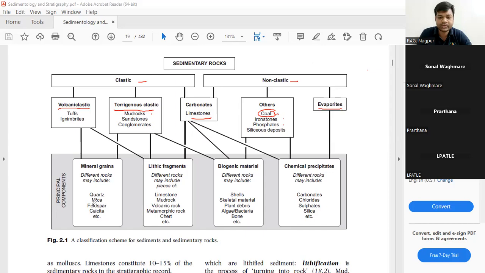In this chart, the principal components of all these rocks are given. Kindly go through this.